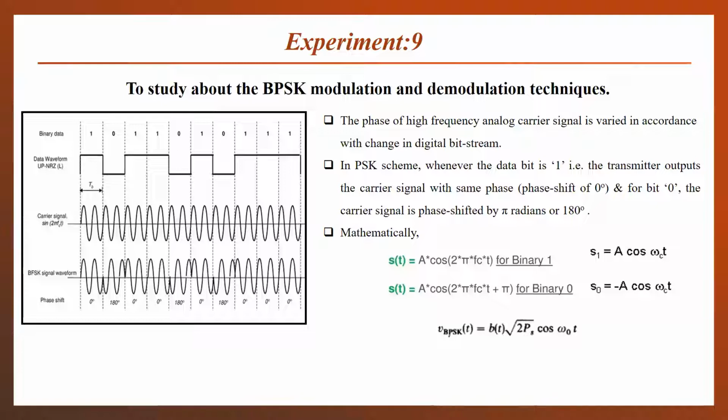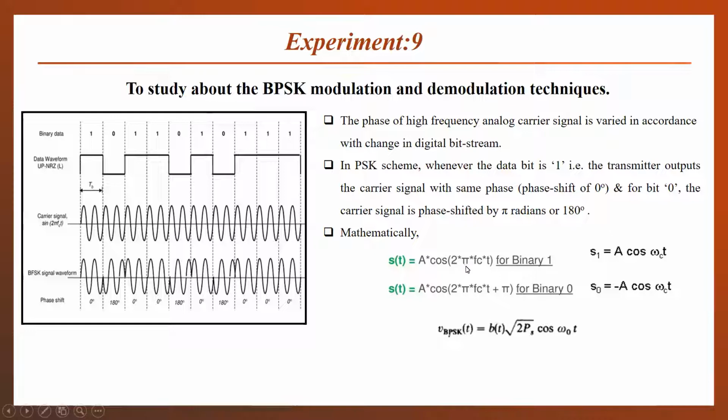The same carrier will be transmitted after the modulation. But when we have to transmit the bit 0, we will change the phase of our carrier signal by pi, or we can say 180 degrees. How will this be changed? Mathematically, you can see here S of t. S of t is the modulated signal after PSK modulation.